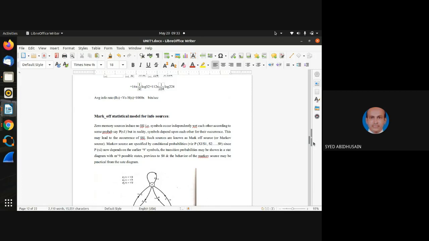Is the question clear to all of you? I'll repeat the question. A source having 4 symbols, say capital S is equal to, in flower brackets, S1, S2, S3, S4. With respect to probabilities, capital P is equal to P1, P2, P3, P4, which are the same, that is 1 by 4, 1 by 4, 1 by 4, 1 by 4. If such is the case, then verify the properties of entropy.